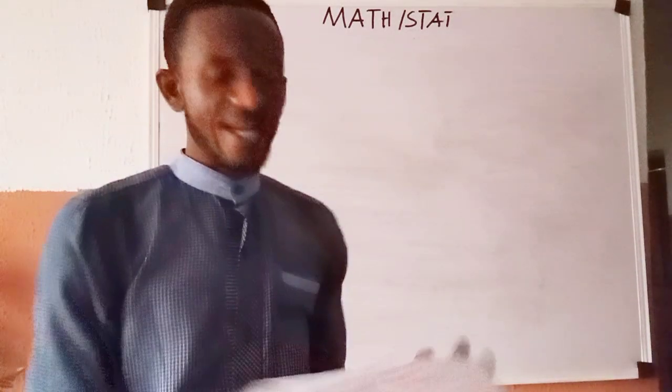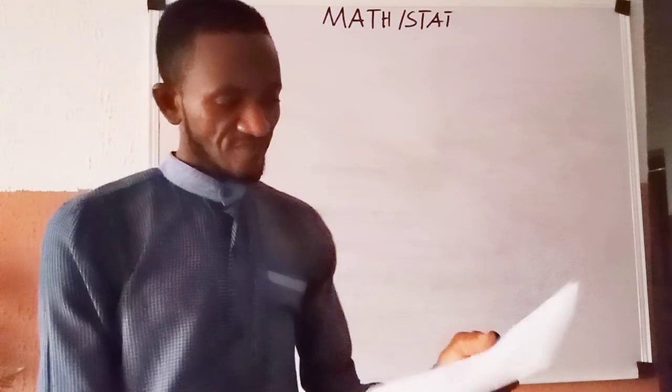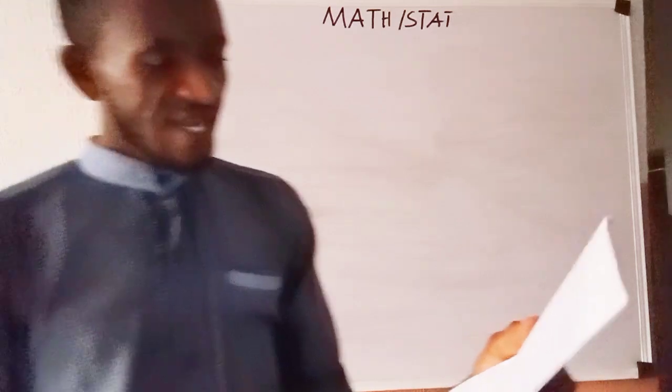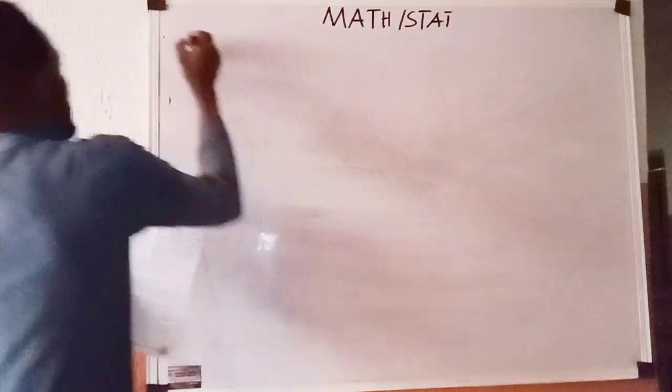The question says, and I write, for us to see how it goes. Let A and B be two independent events. That is question number 1.